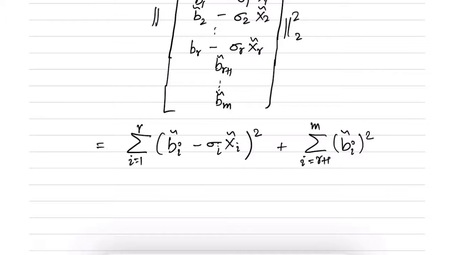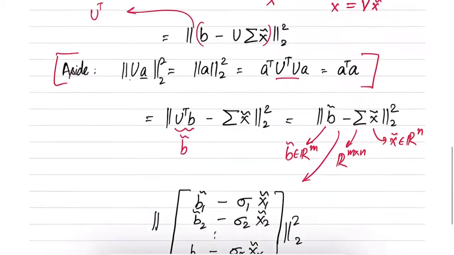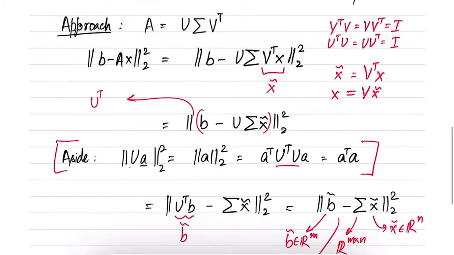Now we wanted to minimize the original objective function in terms of x. We can equivalently minimize it with respect to x tilde because this change of variables is one to one.